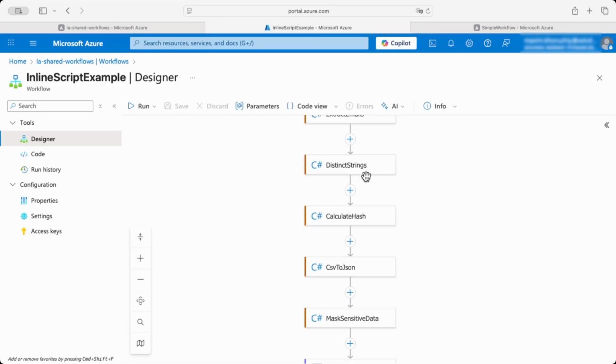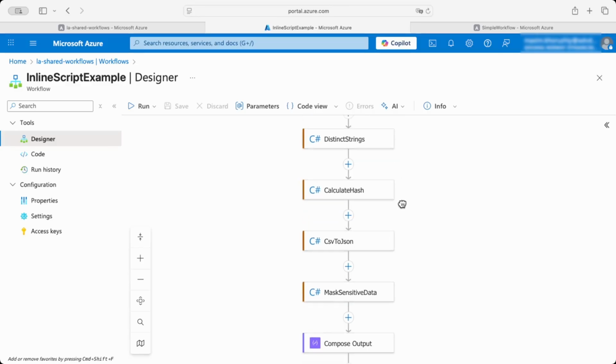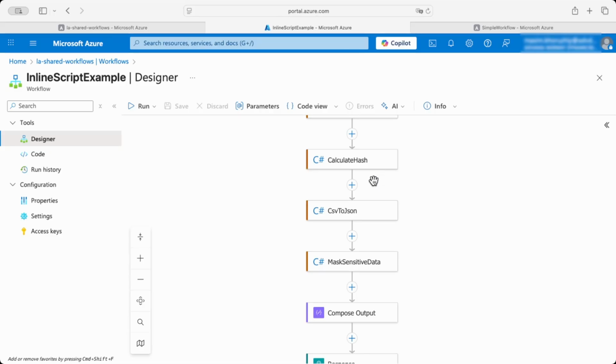Distinct strings will accept a text consisting of comma-separated words, where some words are repeated in the text. So this action will produce the output of distinct words from this text. Calculating hash will generate a hash code of a text.